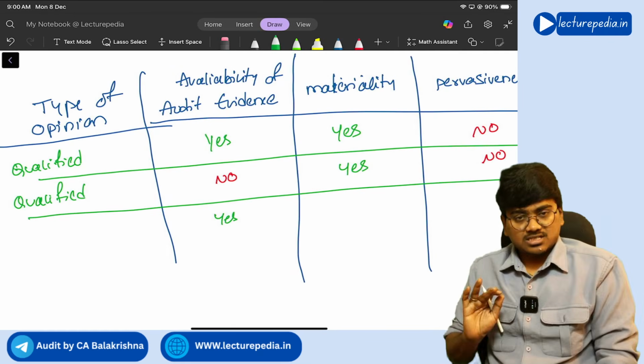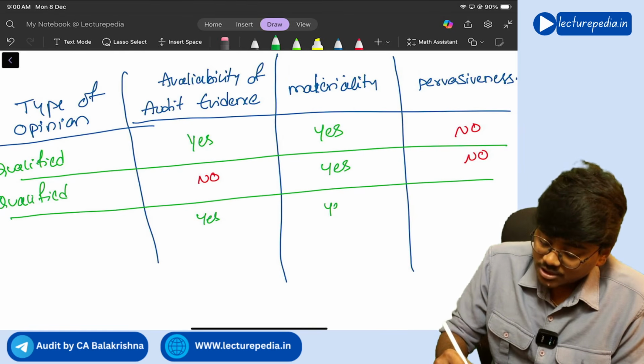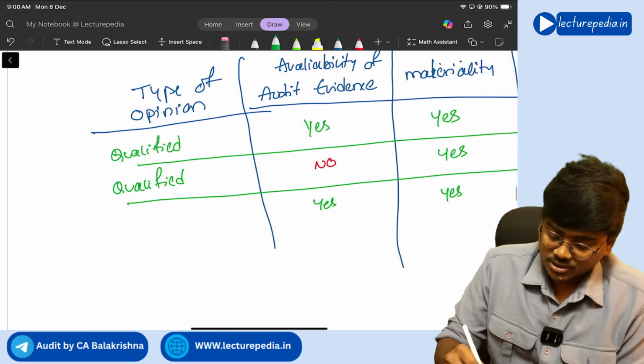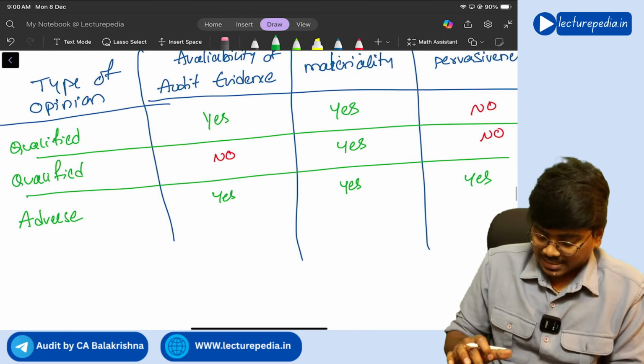Okay. Next, coming to the third situation, there is audit evidence available. Audit evidence is available, misstatements are there, and those misstatements are material and also pervasive, then you will give an adverse opinion. Okay.